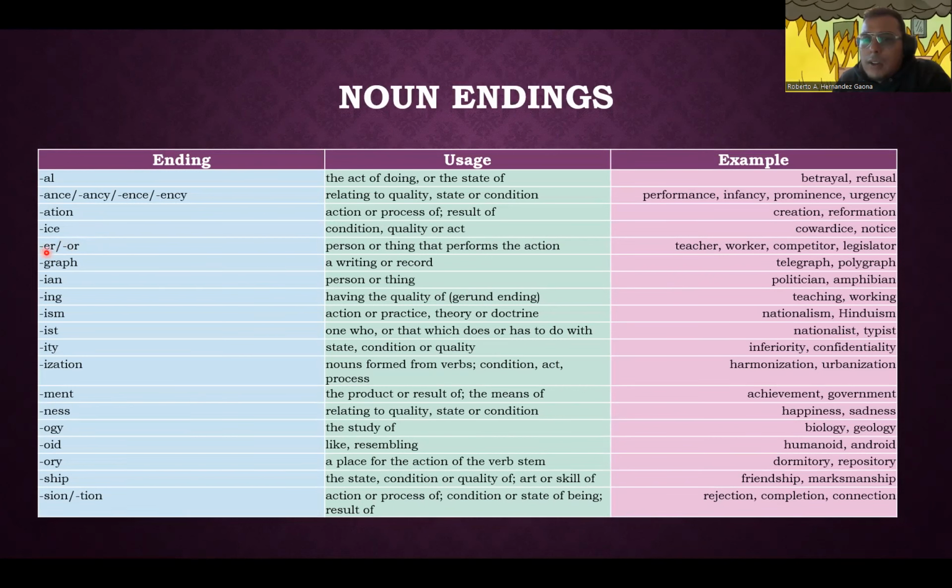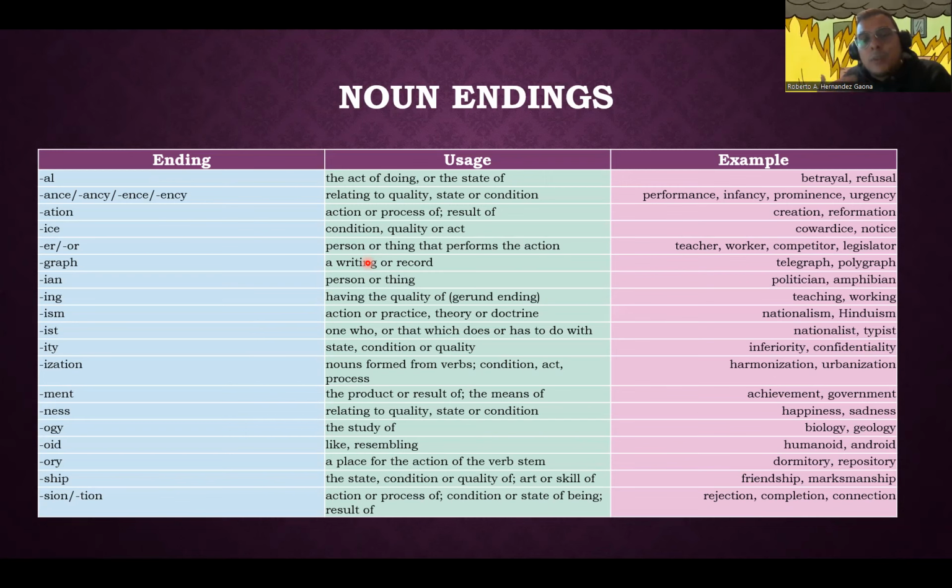We focused on ER or OR, and we were talking about how this ending means a person or thing that performs the action. So we talked about the verb enseñar, but in English. How do you say enseñar? And everyone said teach. So how do I say somebody that teaches?